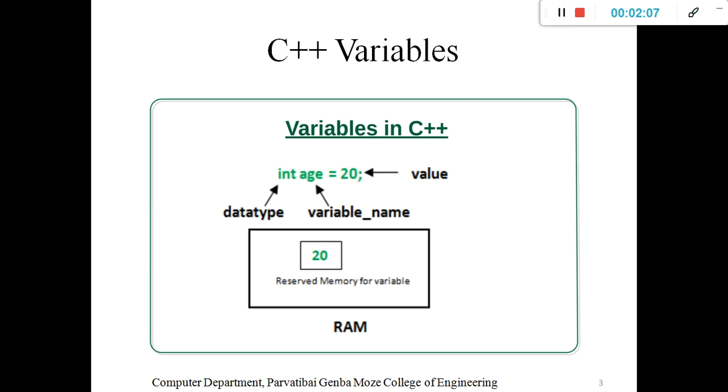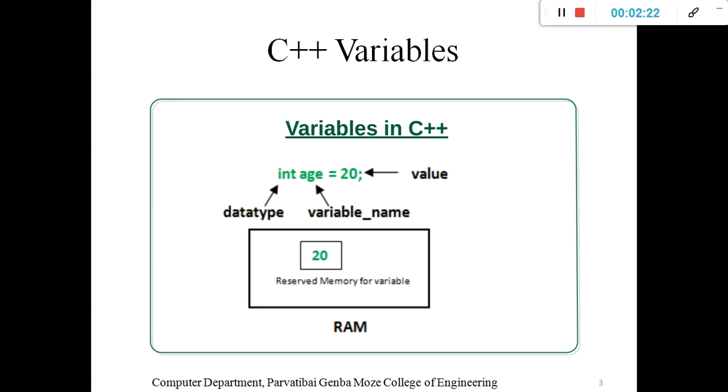But the exact use of a variable is that whenever we develop any program, we need to store some values, some data, which we use for the program to execute something.